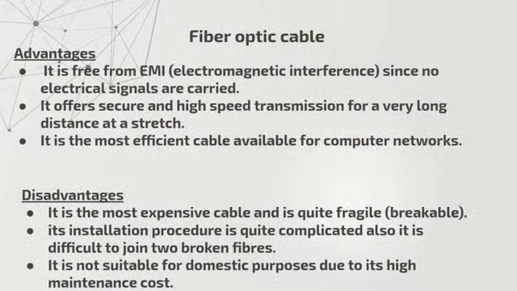Among the three kinds of wired medium that we saw till now, fiber optic cable is very efficient for computer networks.